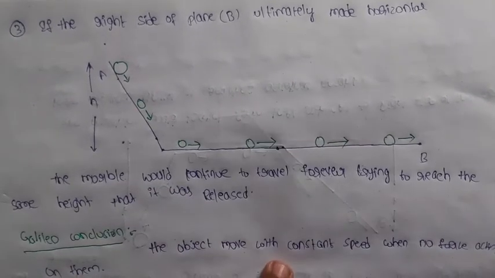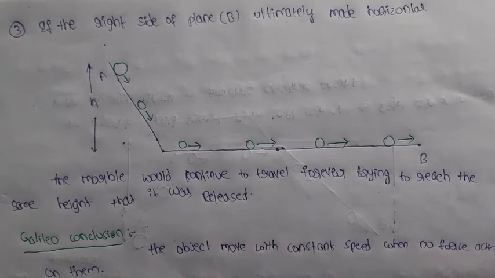The object is moving with constant speed when no force is acting on it.